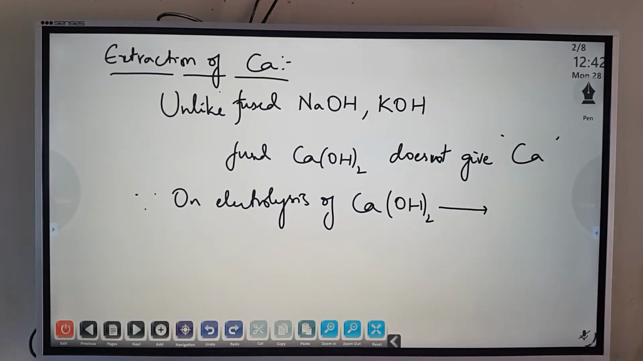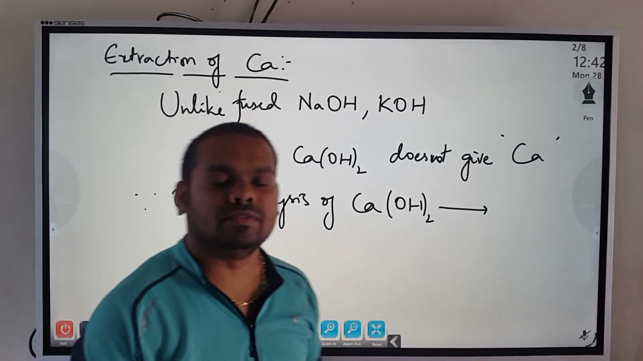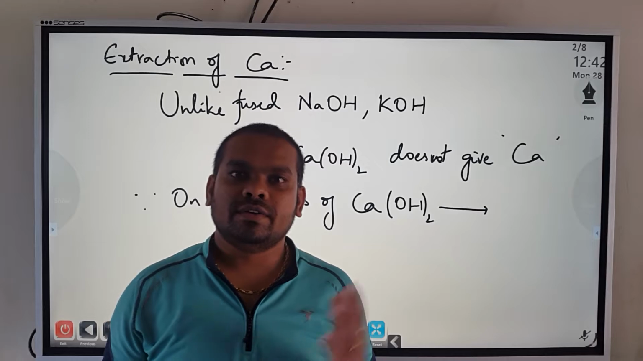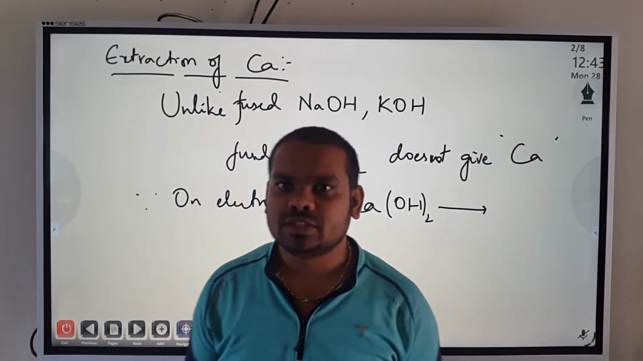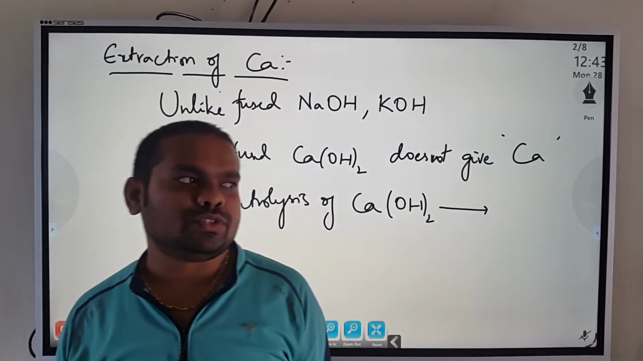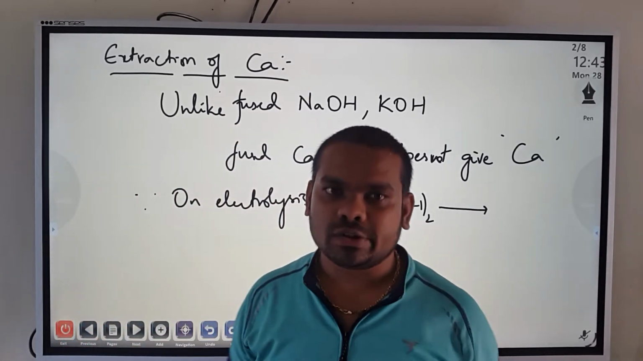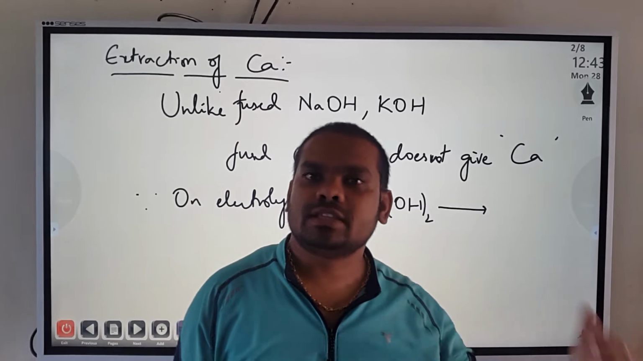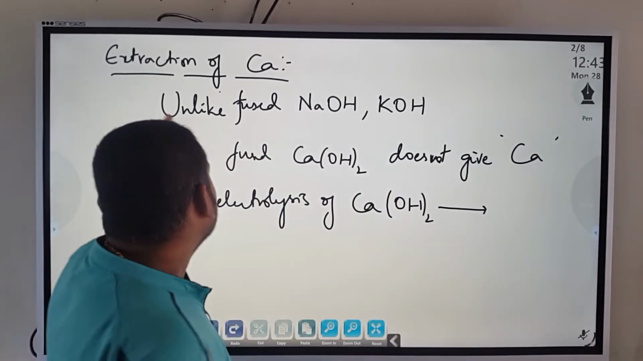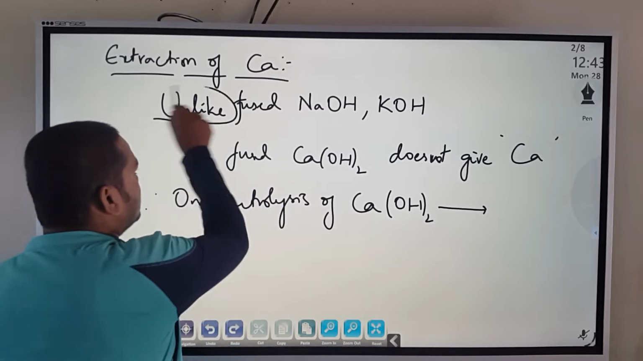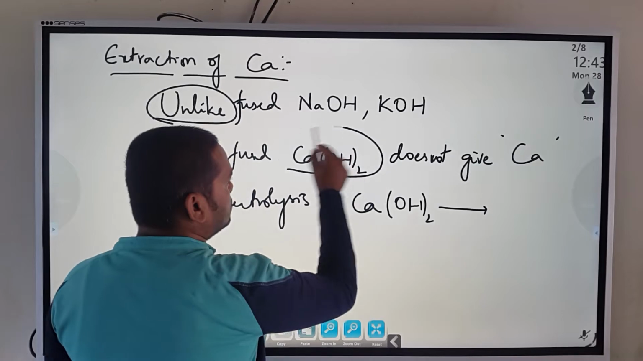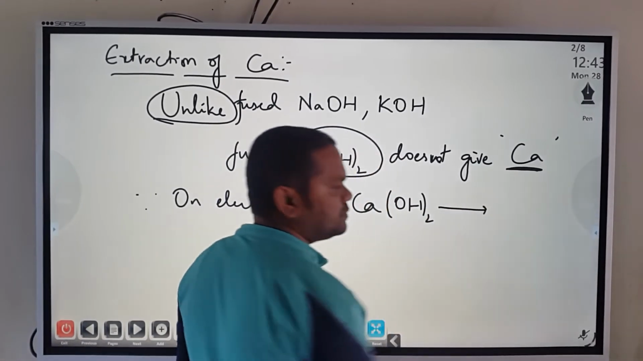Then moving on to the extraction of calcium. If you remember how we extracted sodium from NaOH and potassium from KOH, the fused form of NaOH and fused form of KOH, we performed the electrolysis, and we have seen the various kinds of electrolysis methods also. In the same way, calcium cannot be extracted like that. Fused calcium hydroxide does not give calcium.